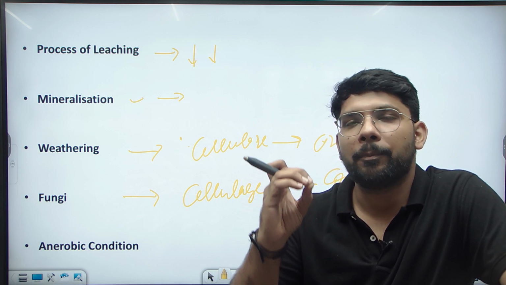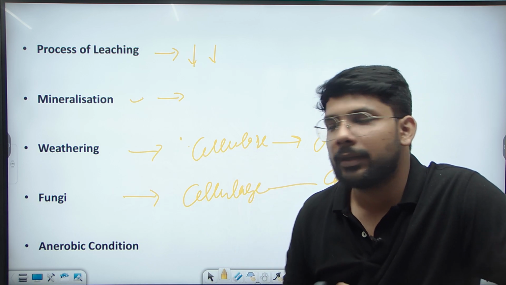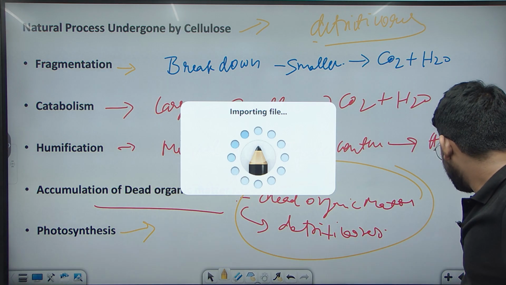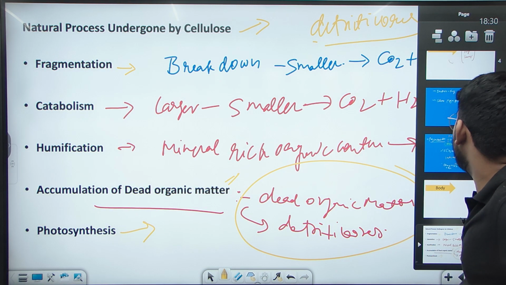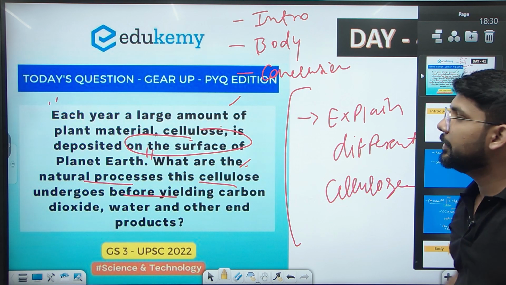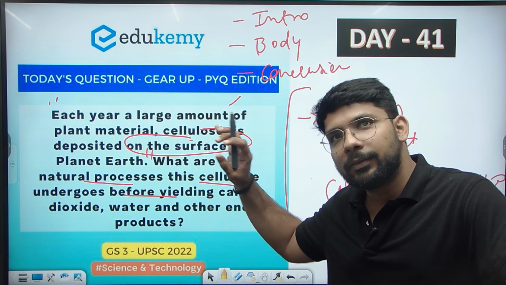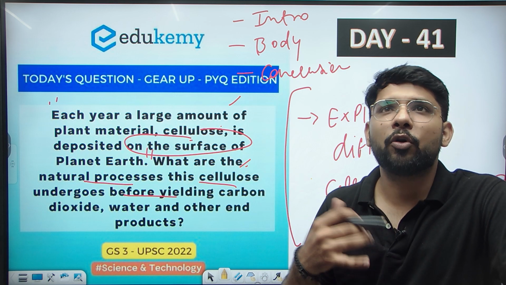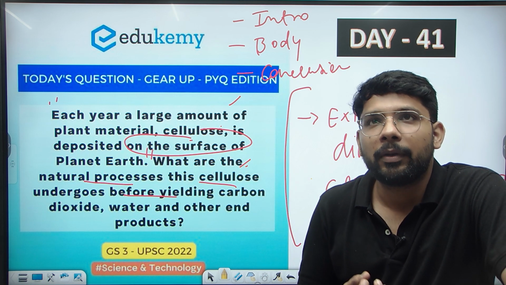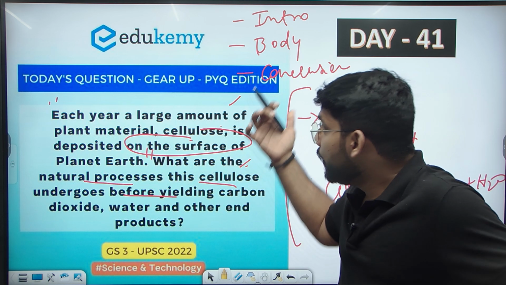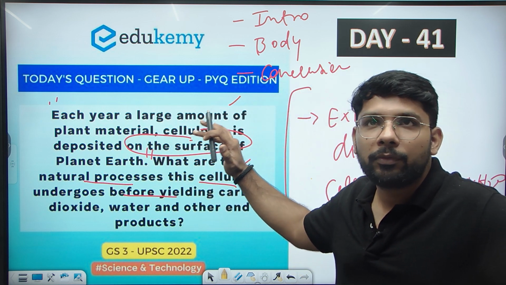We need to mention these things. These are natural processes, and the good thing is this is mentioned in your NCERT books, but these are unconventional questions. You can also skip these questions, but if you're comfortable, then you can answer according to what we discussed here.